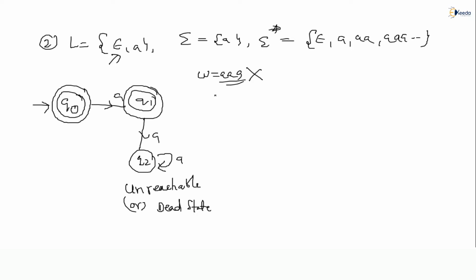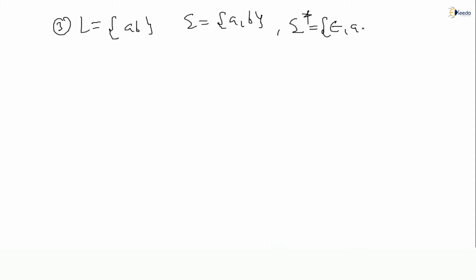So let me take a third example here. You have to construct the language L equal to {AB}, over the sigma alphabet A comma B. See, two symbols I have taken here. So when I take two symbols, my universal language becomes epsilon, single A, single B, AB, BA, AA, BB, like 0 length, 1 length, 2 length, 3 length, n number of length will come. Correct or not? But it should accept only AB. AB only.